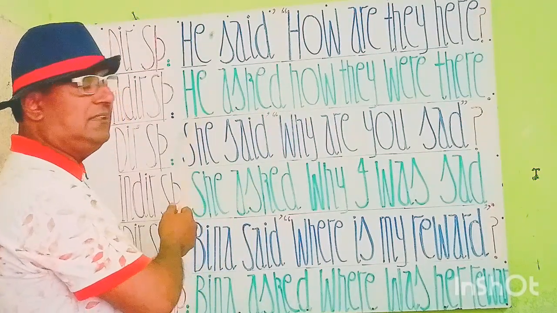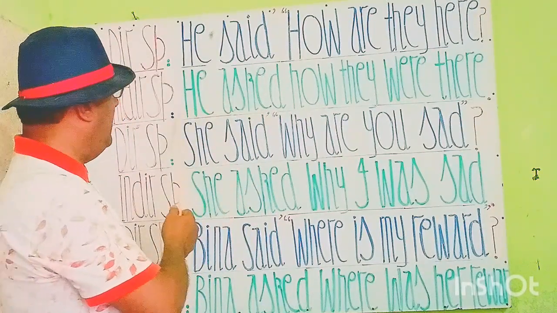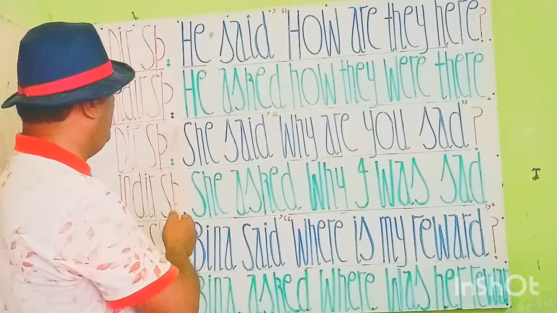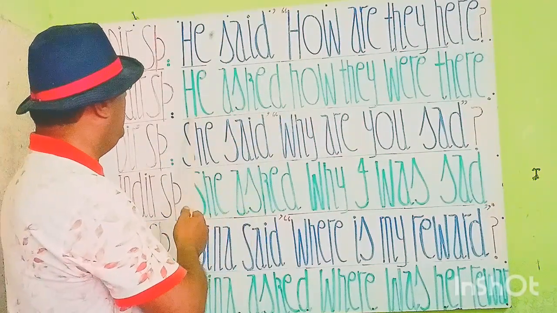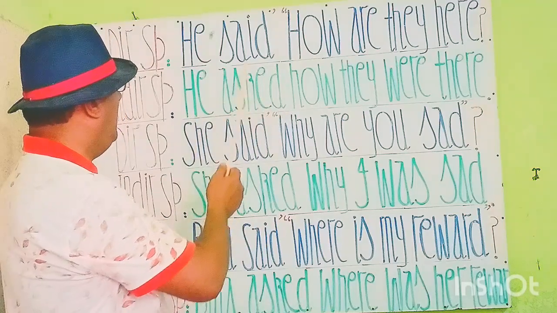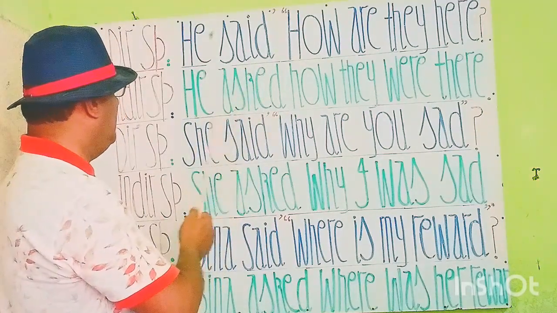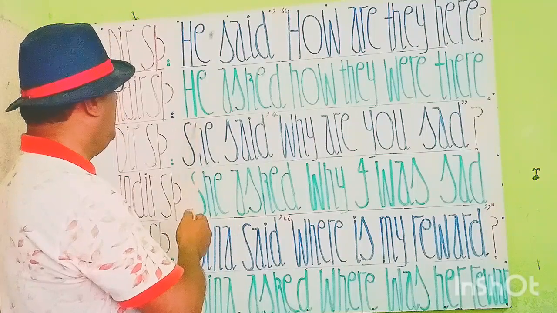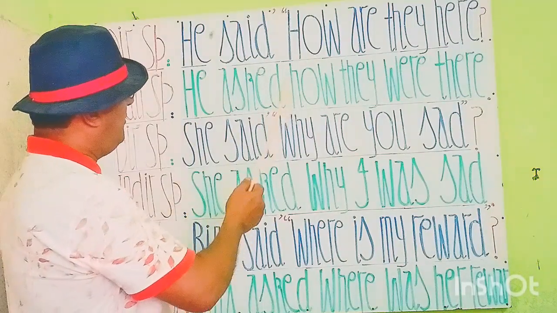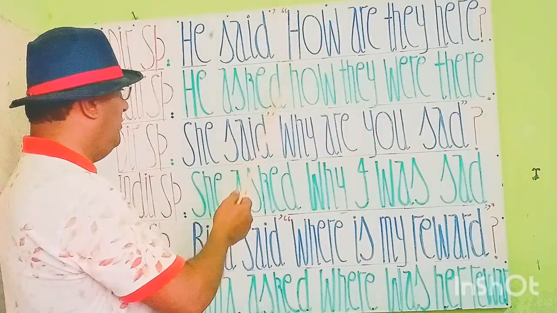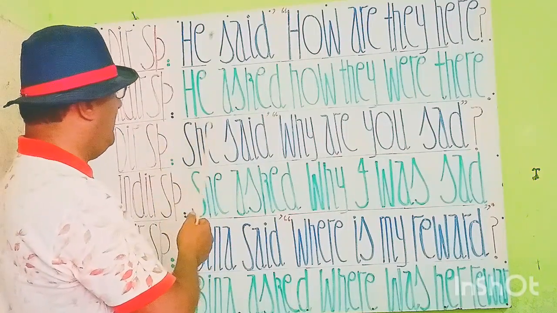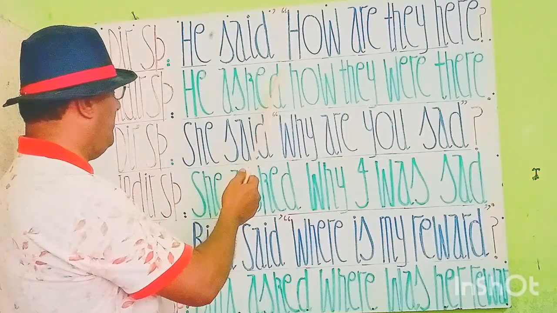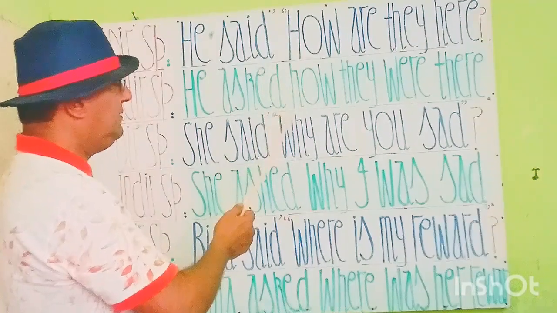Here see my students, he asked. We are talking about indirect speech. There will be changes here. Said is replaced by asked. He asked. Approaching the commas, we remove the commas by rules when we write the first part of indirect speech.